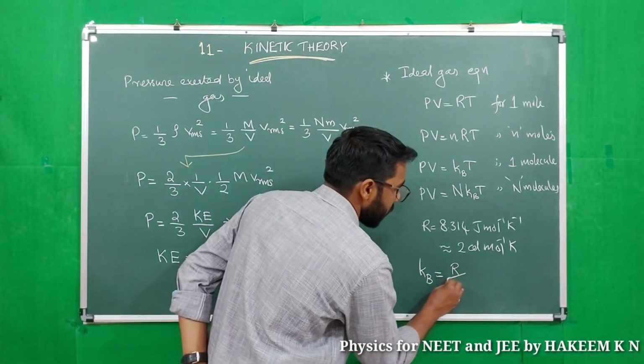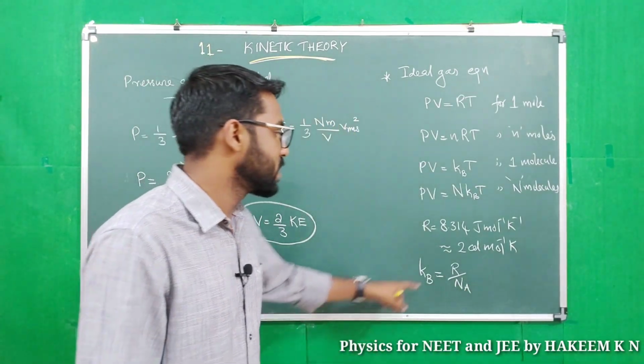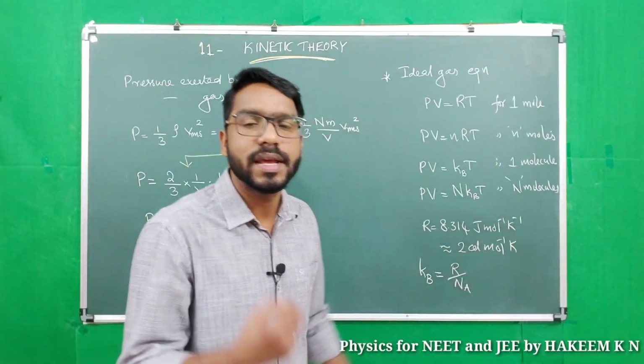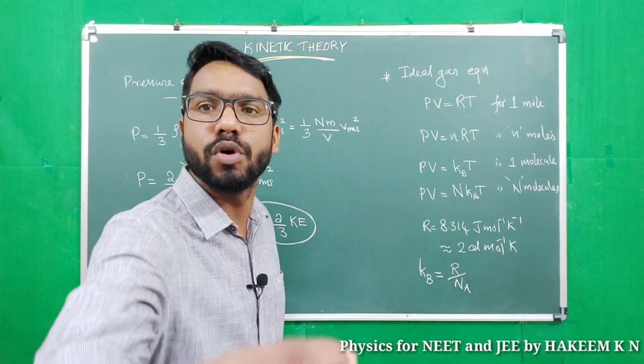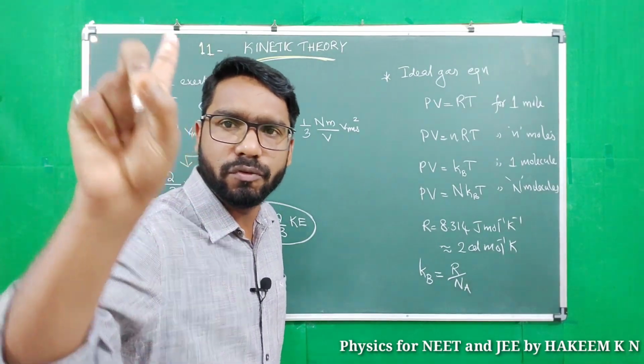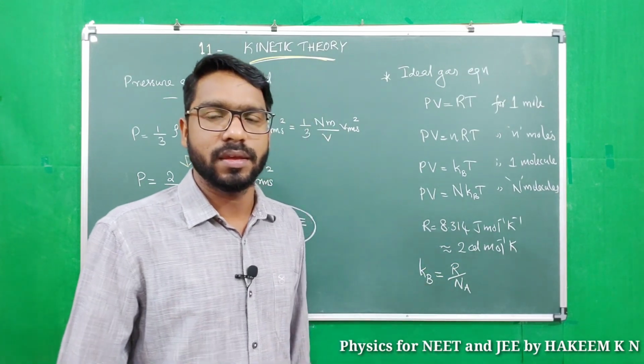The Boltzmann constant is R by Na. One mole contains Avogadro number of molecules, so the gas constant for 1 molecule is kB, that is R by Na.